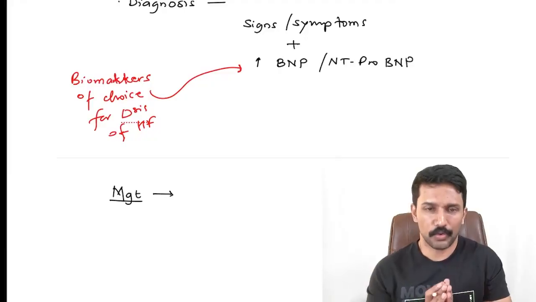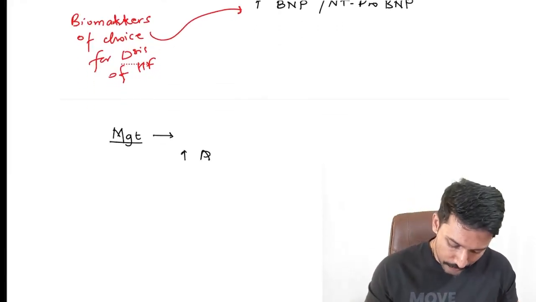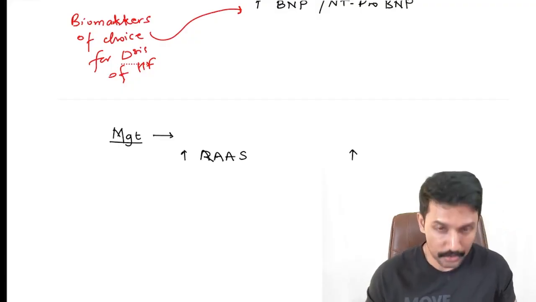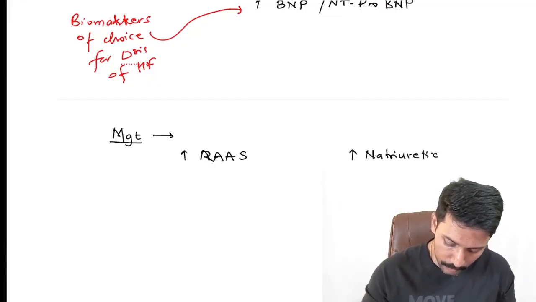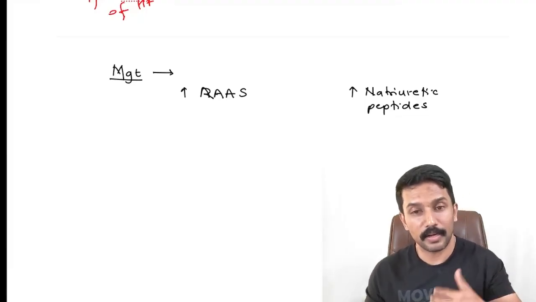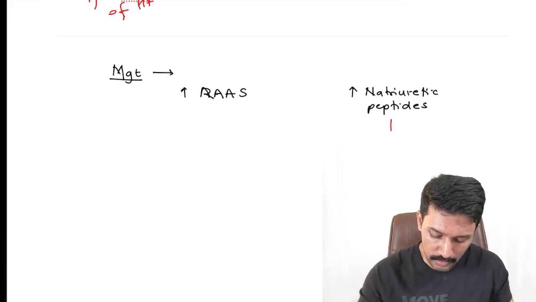there are a few points to note here. Remember, there is upregulation of RAS whenever there is heart failure, and there is also upregulation of the natriuretic peptides. Because natriuretic peptides make you excrete more sodium and water and reduce the preload, they are beneficial to a patient with heart failure.